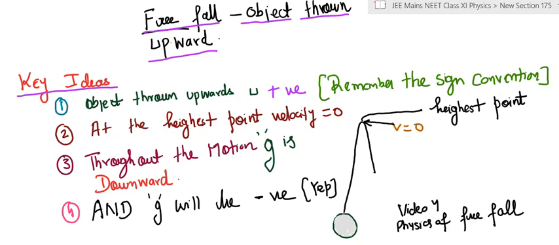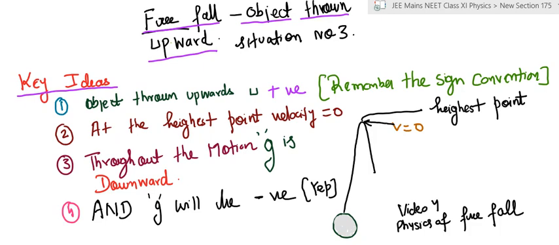There is another situation which I call situation number 3, and let me just write it. Situation number 3. In this situation, if you see the diagram, the body has been thrown vertically upwards.